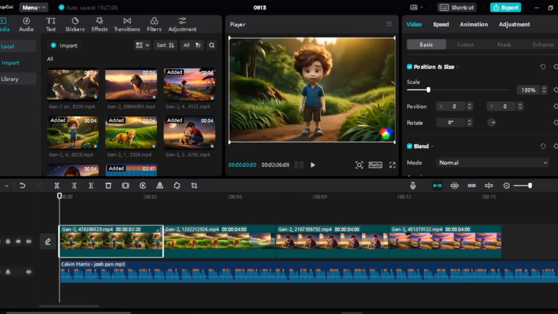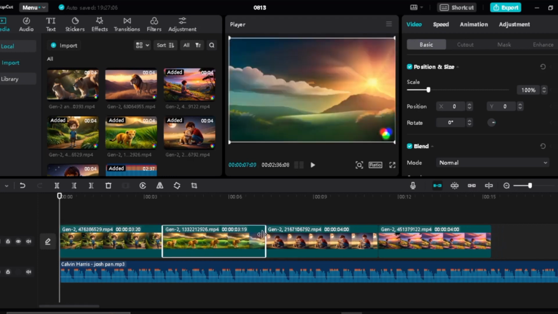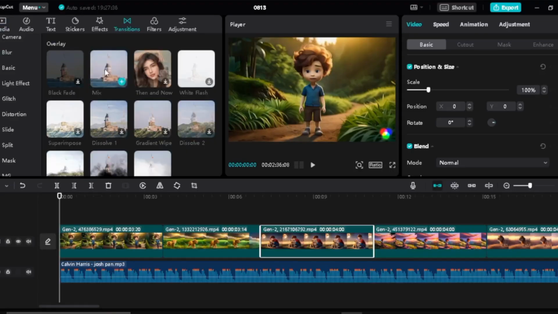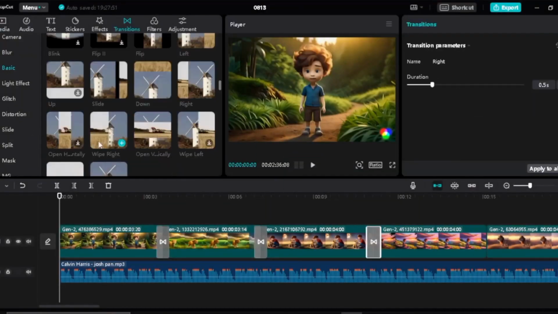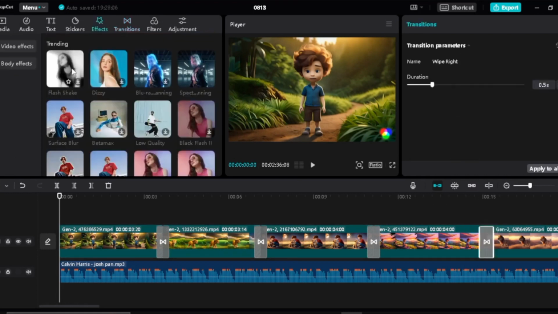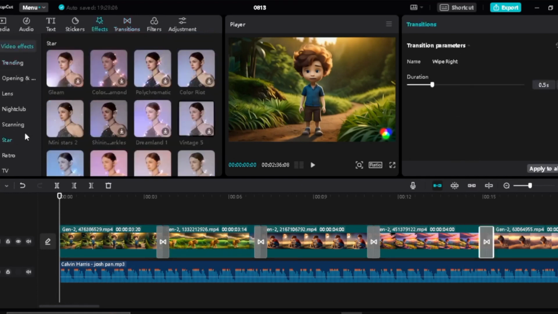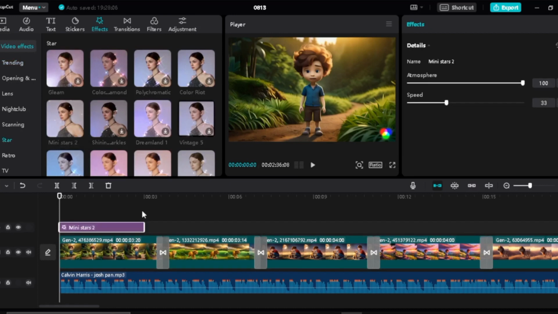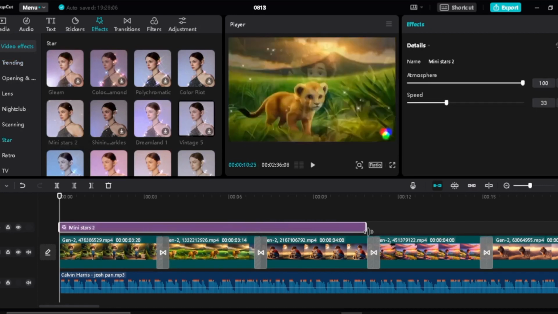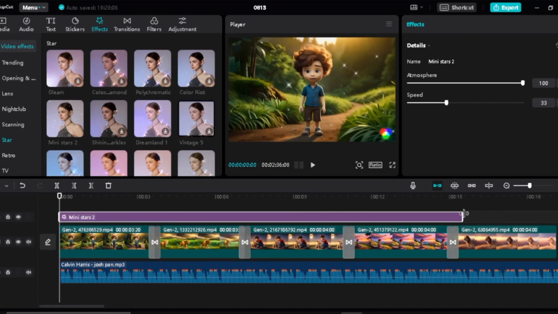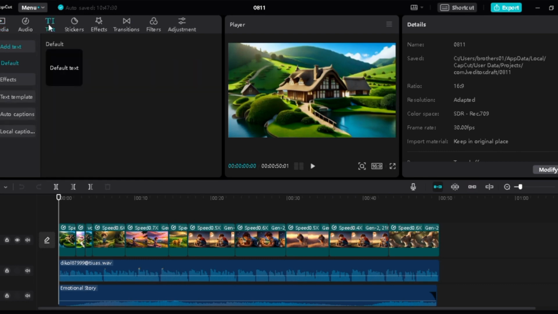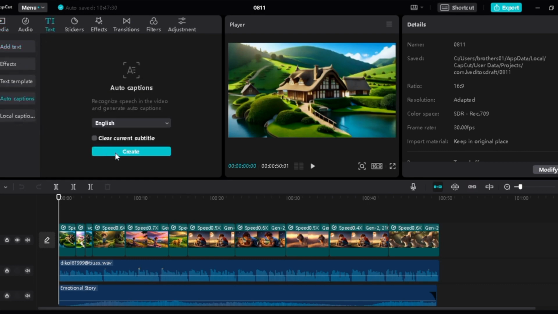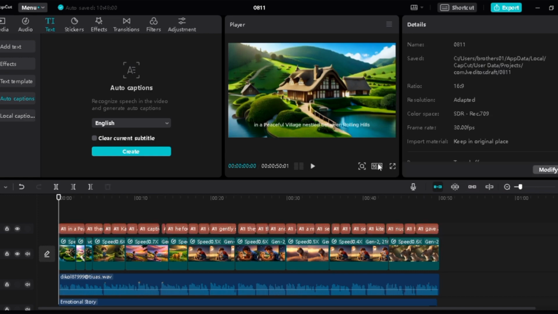Now adjust the placement of your videos and add any transitions or effects you want. In this video, I will use some basic transitions that you will find on CapCut for free. Then from the effects section, I will use the mini star effects. If you can't understand any of the steps, then simply watch the video again in slow motion, because CapCut is a very easy editing tool. You can also add subtitles using this tool very easily. Just go to Text and Auto Captions, then click on Create. Now you can check out the result.